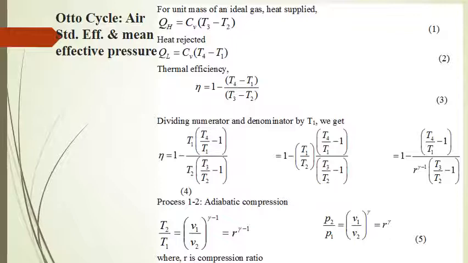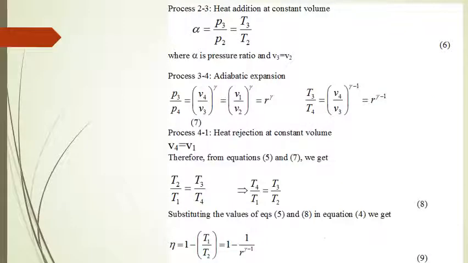Process 1 to 2 is adiabatic compression. So the relation between temperature and volume is T2 upon T1 is equal to V1 upon V2 raised to power gamma minus 1, that is equal to R raised to power gamma minus 1, where R is the compression ratio. As I've told you earlier, R is equal to V1 upon V2, that is the compression ratio. Similarly, the relation between pressure and volume is P2 upon P1 is equal to V1 upon V2 raised to power gamma, that is equal to R raised to power gamma, as shown by the equation. There is one more parameter, which is alpha, and that is the pressure ratio.